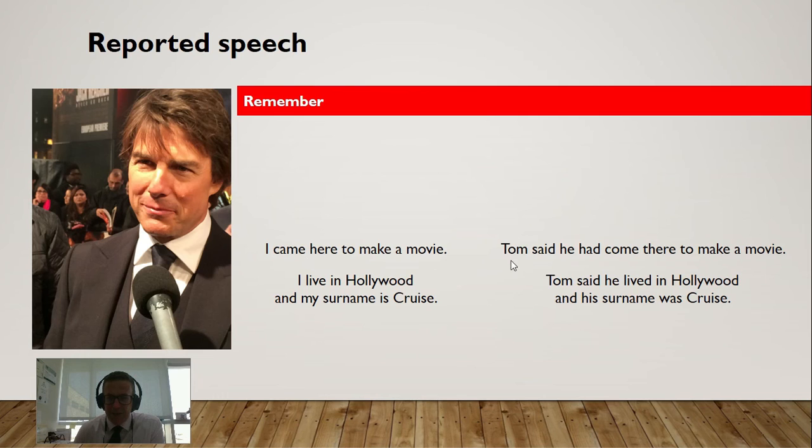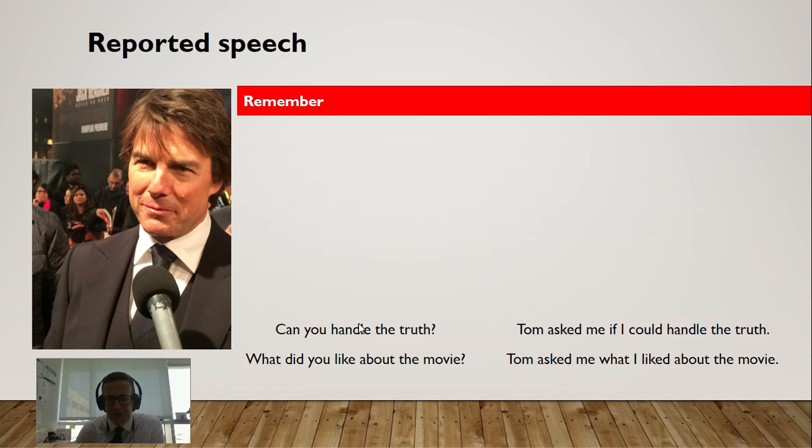I came here to make a movie. Tom said he had come there to make a movie. So the change here is here becomes there because you're not in the same place. And then don't forget that when you change the I to he, you must also change the pronouns. Possessive pronouns like my becomes his. So you need to be careful when you're speaking to them.